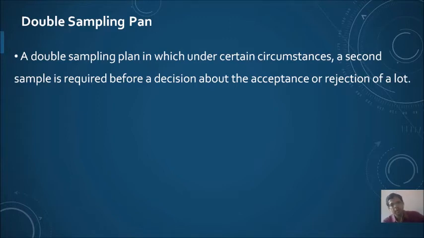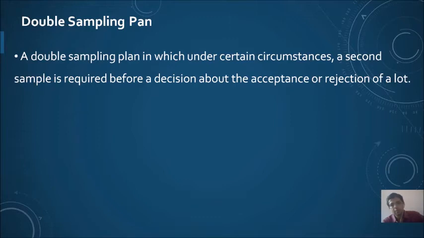Now we count the number of defective units in the first sample. We compare this number of defectives with a certain acceptance criteria. On the basis of this, if the criteria is satisfied, we will accept the lot, so we may not require the second sample.